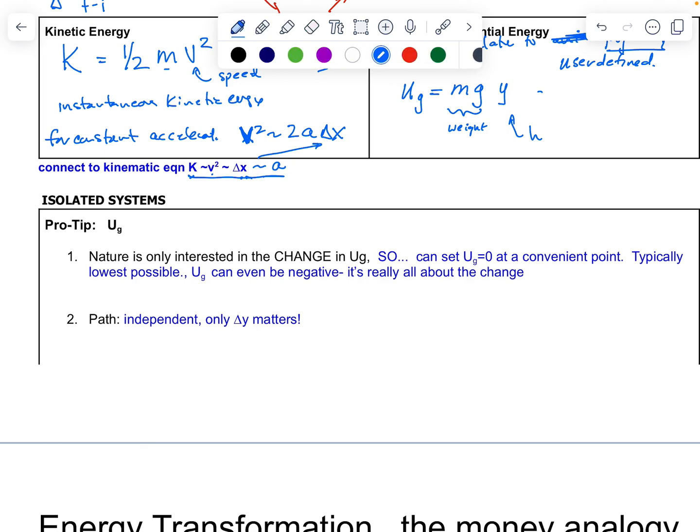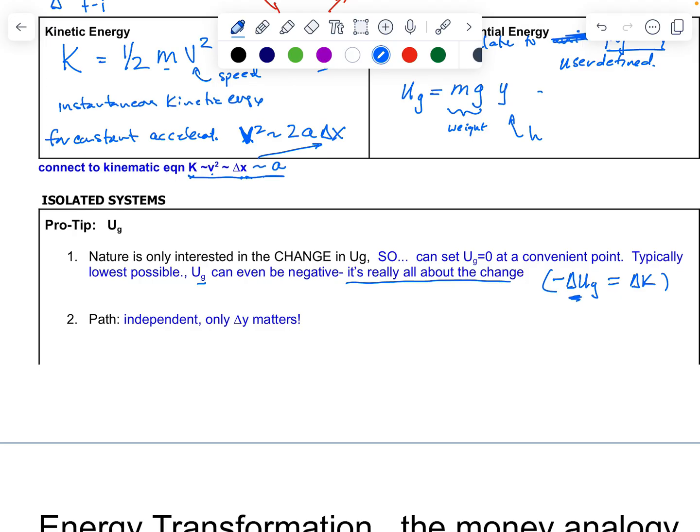All right, here's another thing that's important. Gravitational potential energy can even be negative. In fact, when we get back into talking about orbits, it'll be negative all the time. So we need to make sure that it can be negative. Again, it's all about the relative changes we have, and we can make 0 to be anywhere. So we could start at a negative value and increase to 0, or we could start at 0 and increase to some positive value. But either way, it's really all about the change, because any change, whether it's positive or negative, is going to be equal to a negative or positive change in the kinetic energy. So again, it's all about the change.